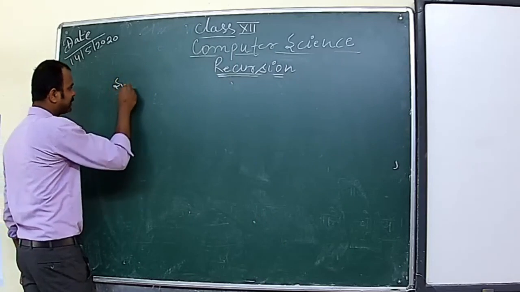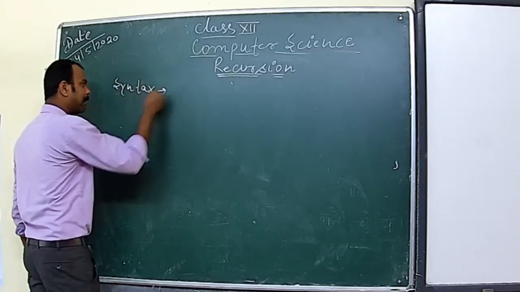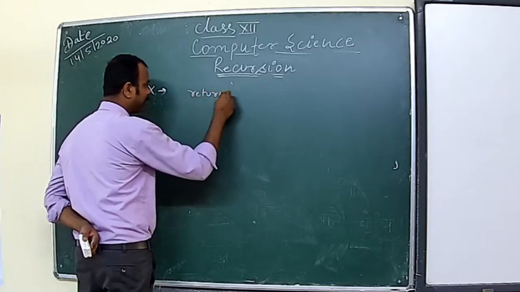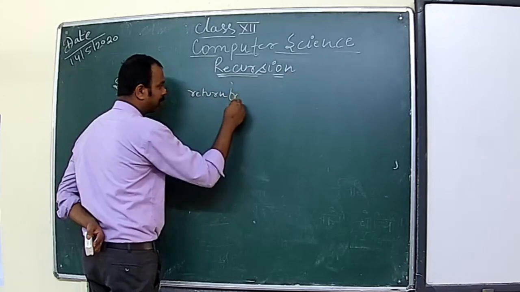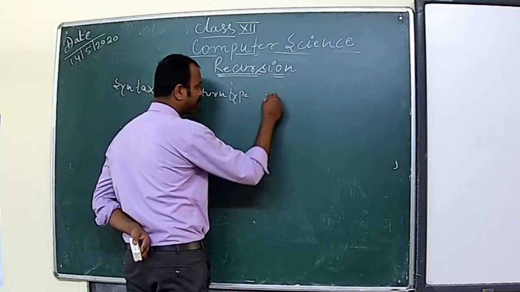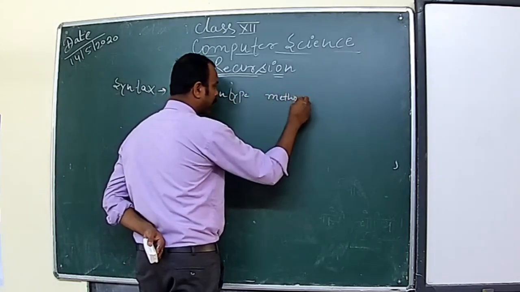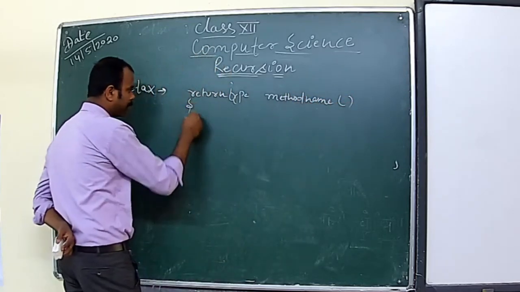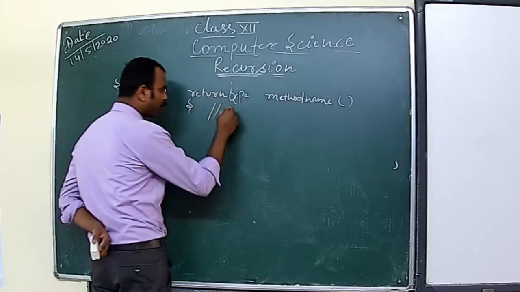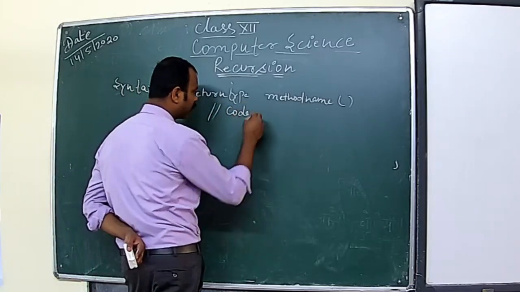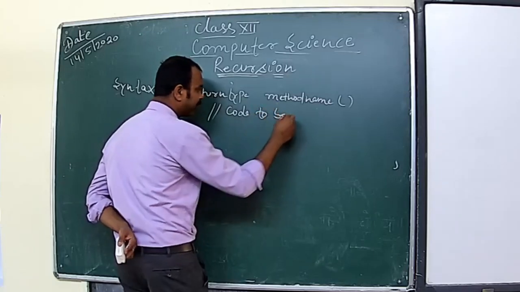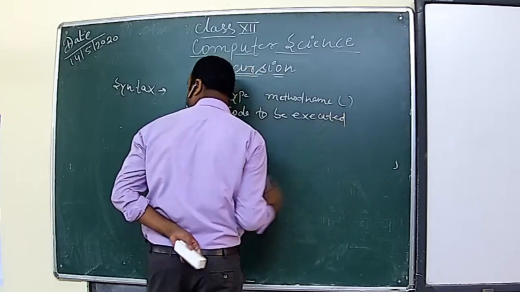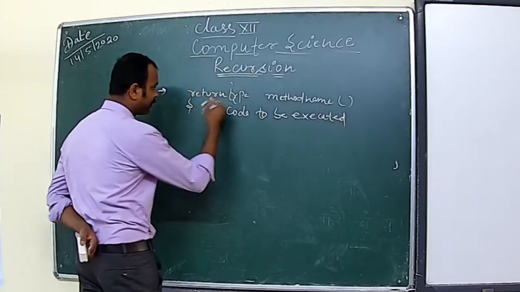Return type, then method name, then we can write here the code to be executed, the code that I want to execute here, and then it will call itself.